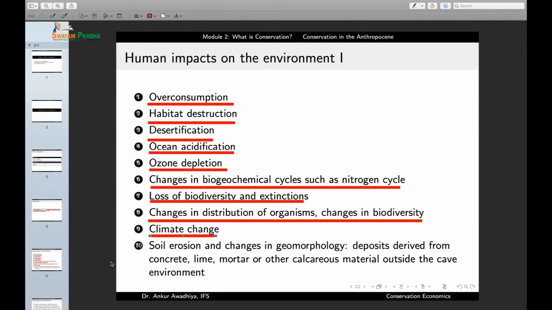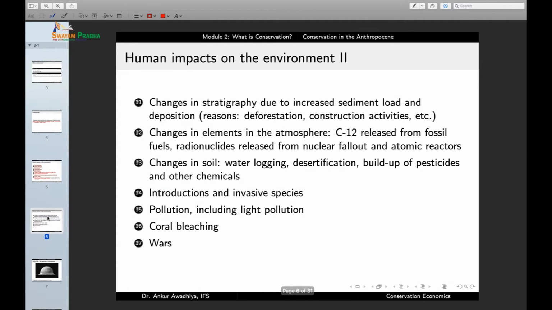Other impacts include soil erosion, changes in geomorphology, deposits derived from concrete, lime, mortar, or other calcareous materials outside the cave environment. So, changes in soil erosion, changes in geomorphology are also major human impacts on the environment. Then we have changes in stratigraphy due to increased sediment load and deposition because of deforestation, construction activities, and so on. Now, changes in stratigraphy means that there is change in the levels or the layers of soil that are naturally present. And why do we see these changes?